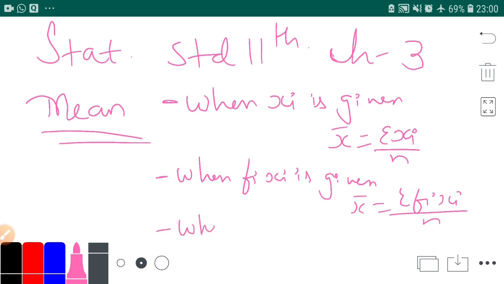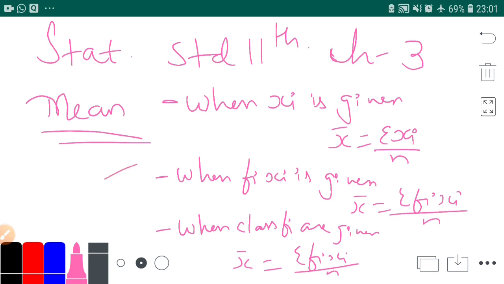Then we have done the third topic when class frequencies are given. So x bar was again sigma fi xi upon n. Only one step was additional: you have to find the mid value, that is x, from the classes, else everything was just like discrete frequency distribution. These things we have done till now, and these were all basic level. So now let's jump to a bit higher, that is expert level.